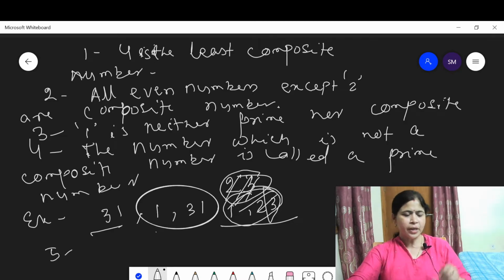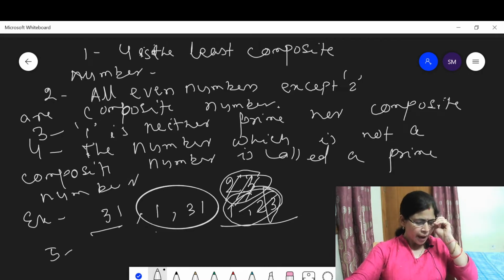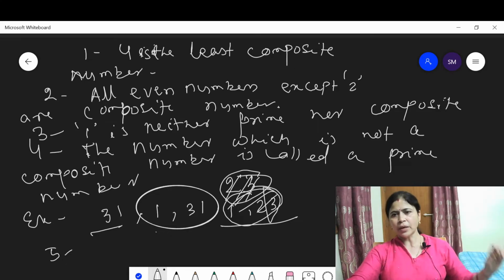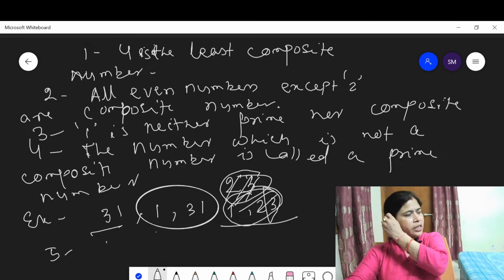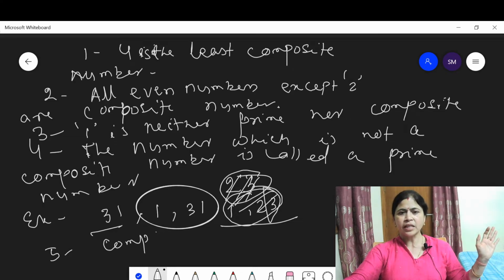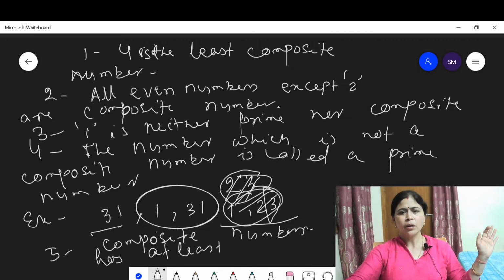Now property 5. Property 5 says that every composite number has at least 3 factors. Means any prime or composite number has 2 factors, the number and 1. Then the composite numbers have at least 3 factors.